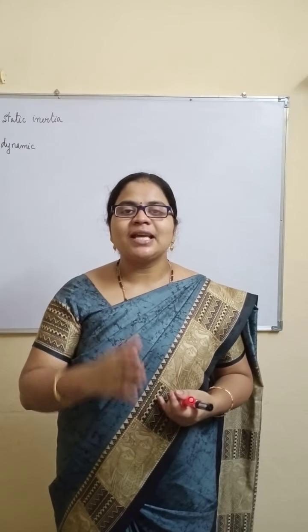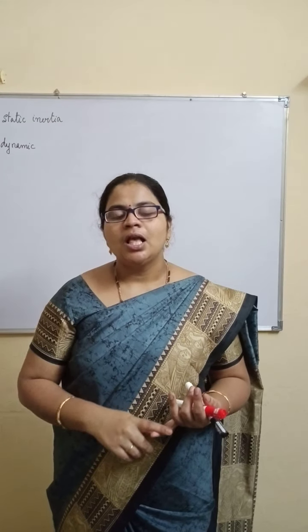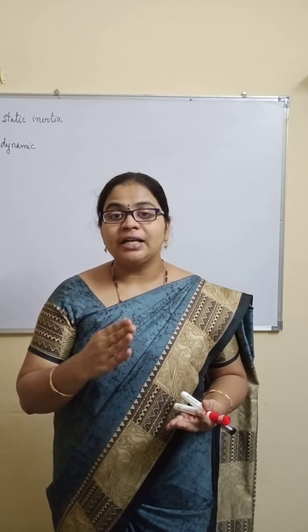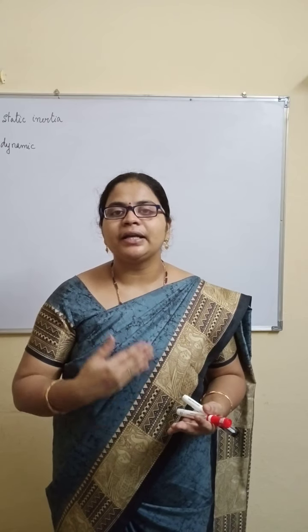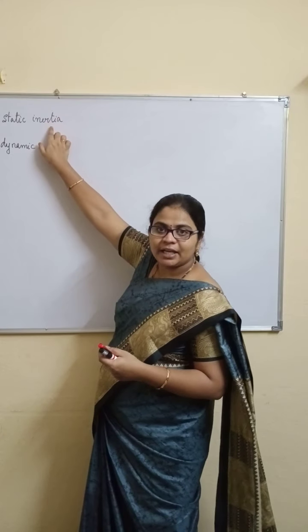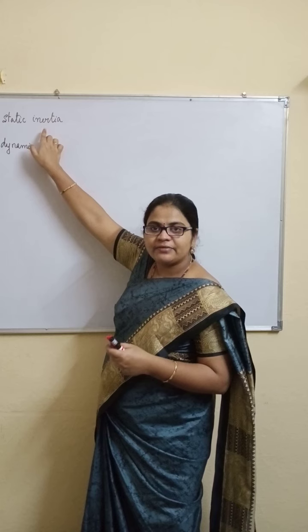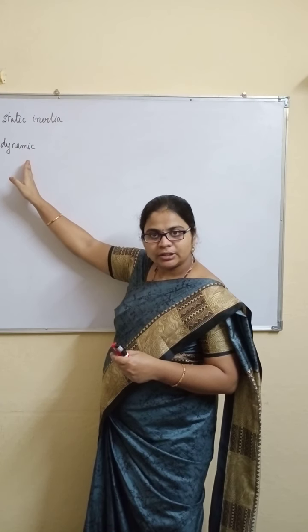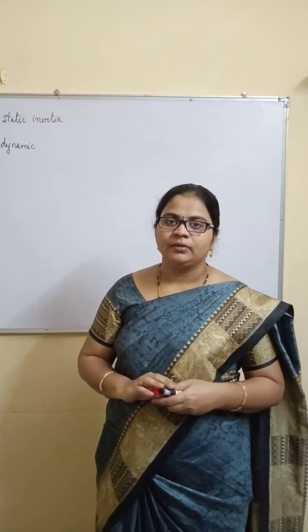A body which is at rest position always tries to be at rest unless and until it is compelled by an external force. This is called static inertia. Static inertia tells about the body at rest. Dynamic inertia tells about the body in motion.